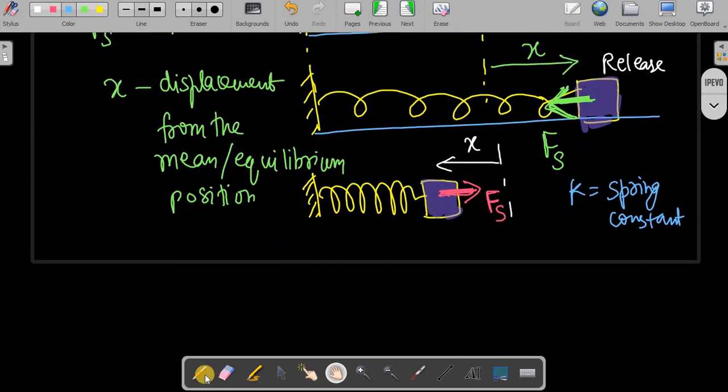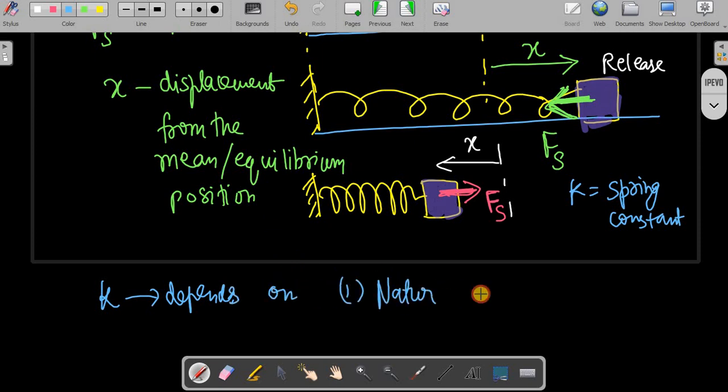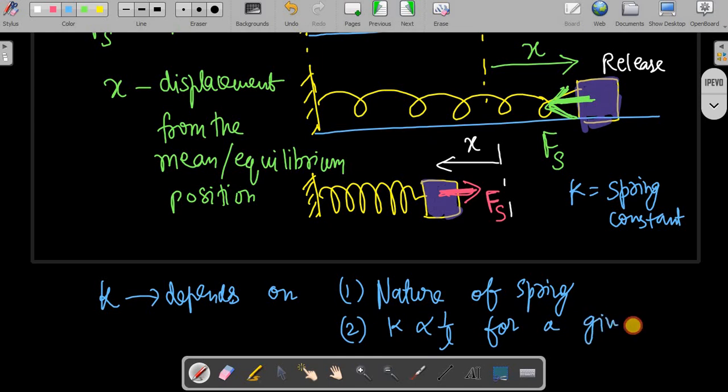So what does this k depend on? This k depends on two factors. First, the nature of the spring. Second, k is inversely proportional to the length for a given material.